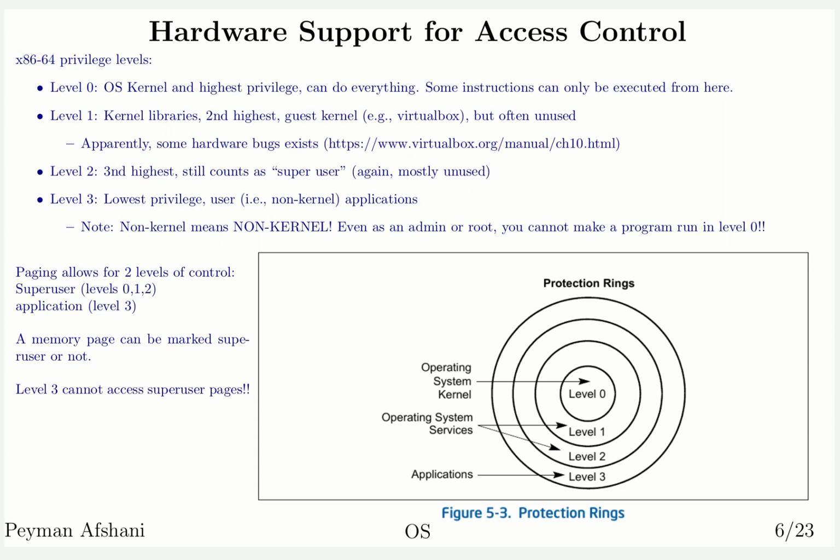There is also this privilege level. It not only decides which instructions you can use and which registers you can use, it also could decide which memory locations you can access. There will be, as we'll see, some memory locations that could be marked as supervisor. These are accessible to users in levels 0 to 2, and as a normal level 3 user, you cannot access any of them.